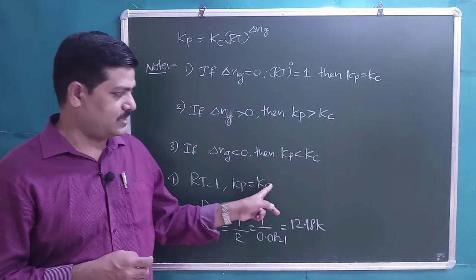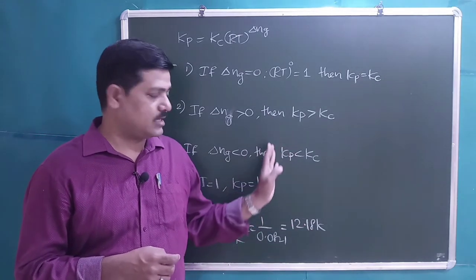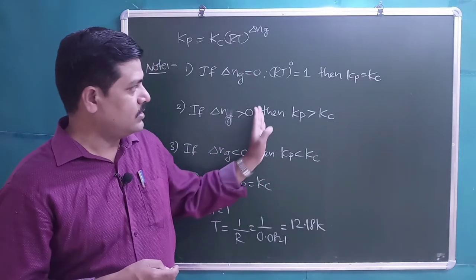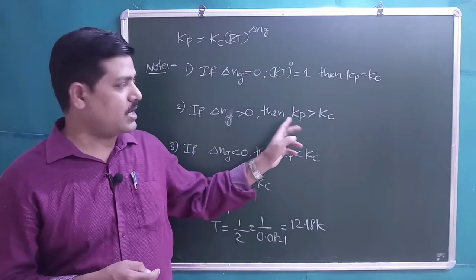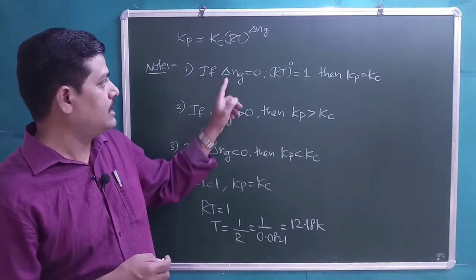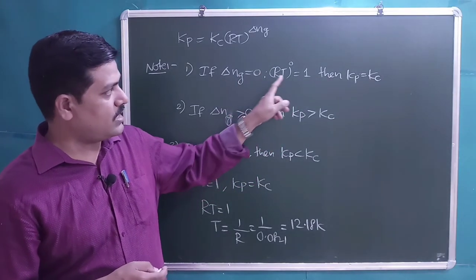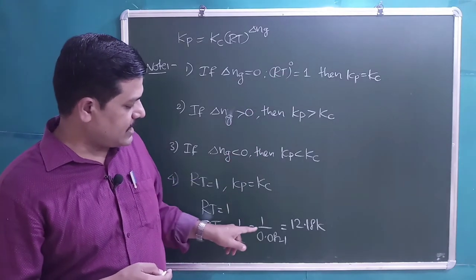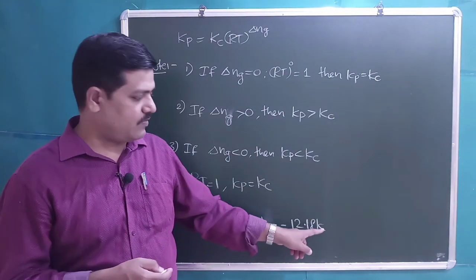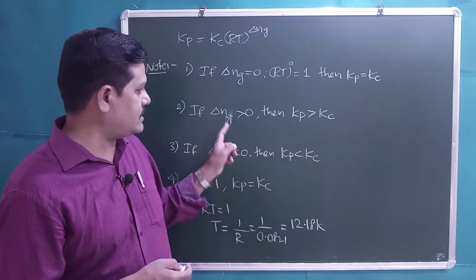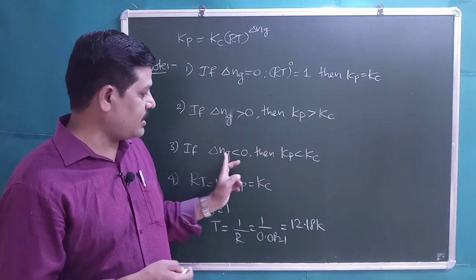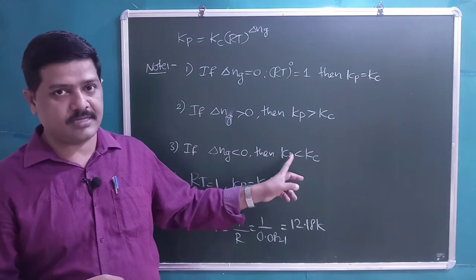Students, this is the relation between Kp and Kc and the different possible conditions, which give information about the relation between Kp and Kc. If delta Ng is equal to 0, then Kp is equal to Kc. If RT is equal to 1, then at temperature 12.18 Kelvin also Kp is equal to Kc. Delta Ng greater than 0, Kp is greater than Kc. Delta Ng less than 0, then Kp is less than Kc.